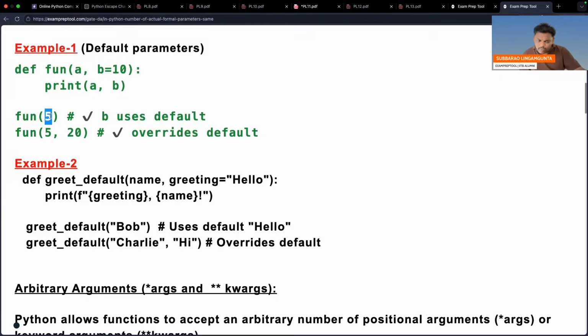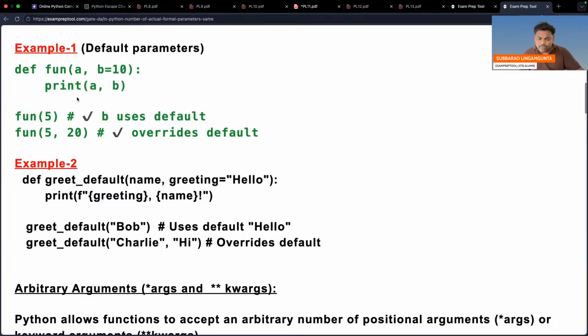You are passing one person. That's okay. But received by two people. Sir, I passed only one person. How received by two people? So by default, one value already there. If you don't pass, no problem. First person will go to first person.